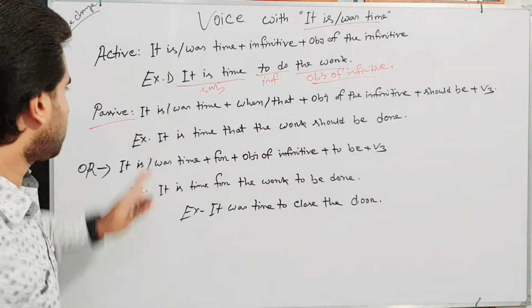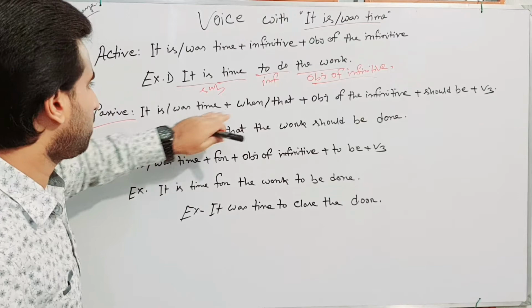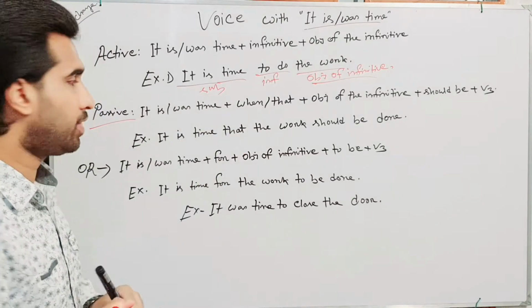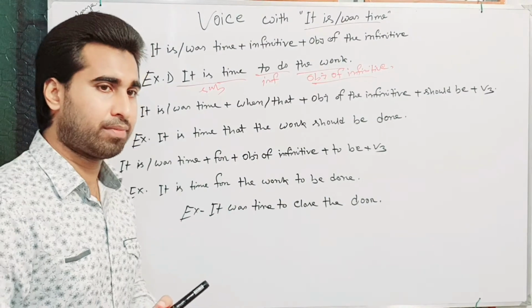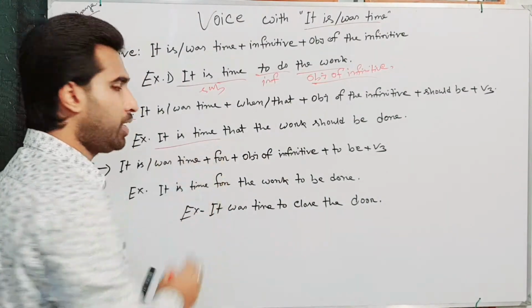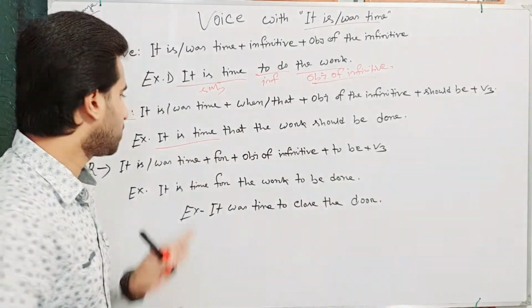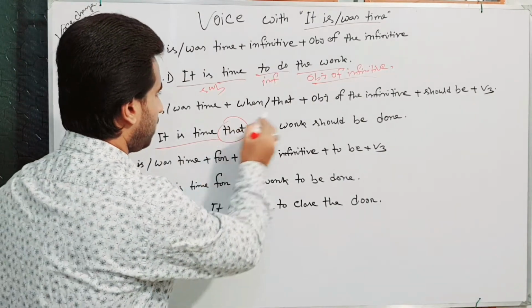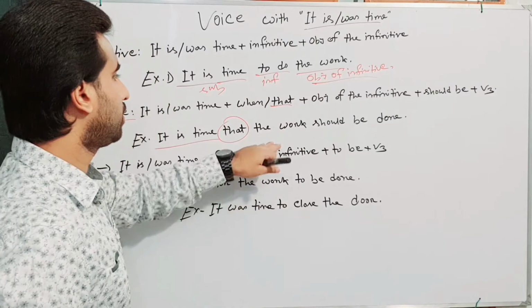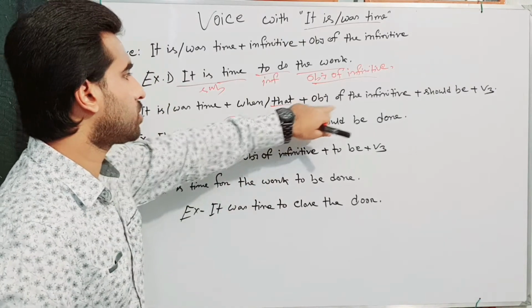In a passive sentence, it is or was time plus when or that. It is or it was time should be unchanged. So here it was time plus that plus the object of the infinitive.